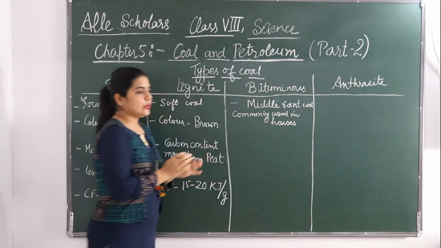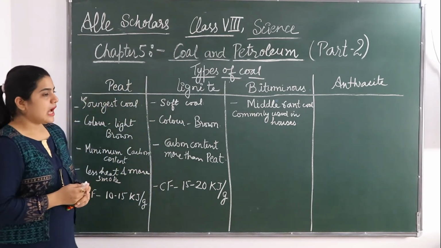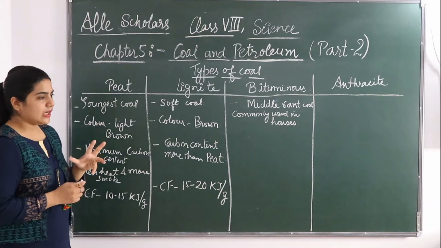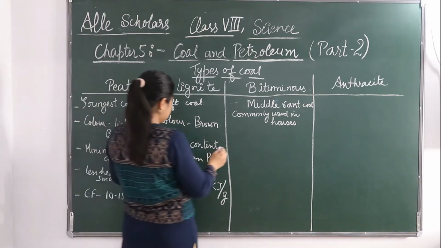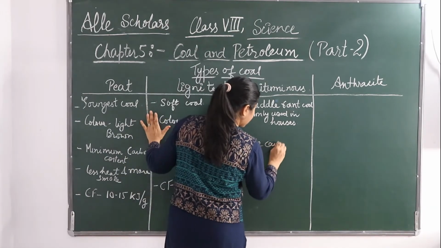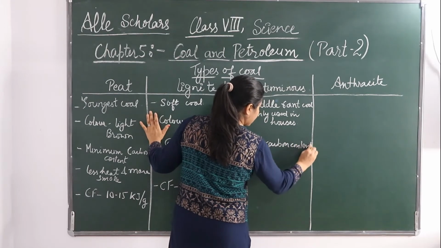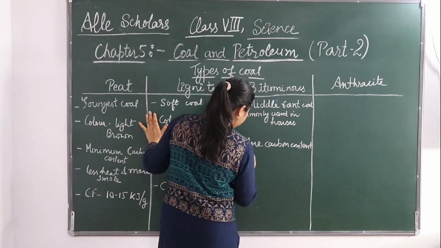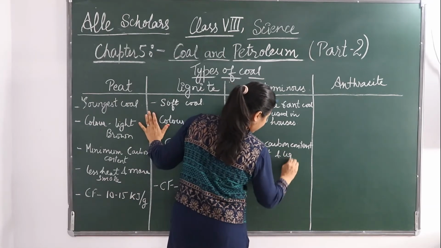Okay, household coal is the bituminous coal. Okay, and it contains more carbon. If you compare with peat and lignite, it has a more carbon content than peat and lignite.